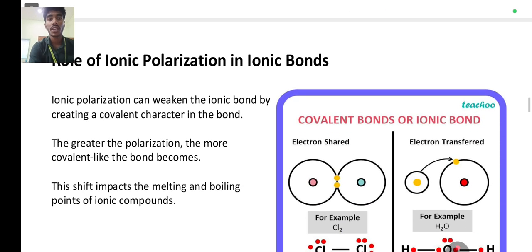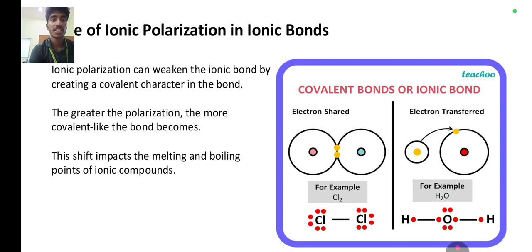Role of ionic polarization in the ionic bond. Ionic polarization can weaken the ionic bond, creating a covalent character in the bond. The greater the polarization, the more covalent-like the bond becomes. This shift has implications for the melting and boiling points of ionic compounds.